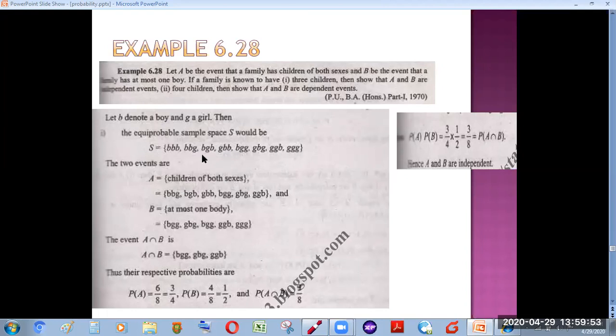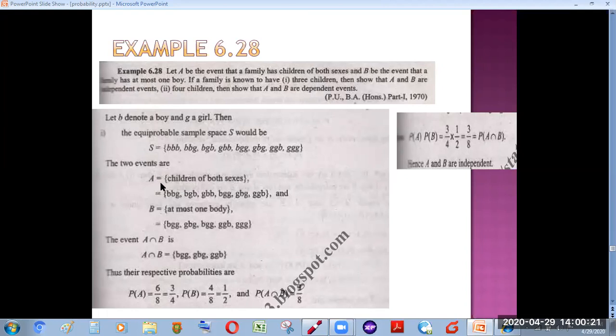As there are 3 children in a family, we list all the possible sequences. Now we come to find the probability of the respective events. A is the event that the family has children of both sexes, and B is the event that it has at most one boy.